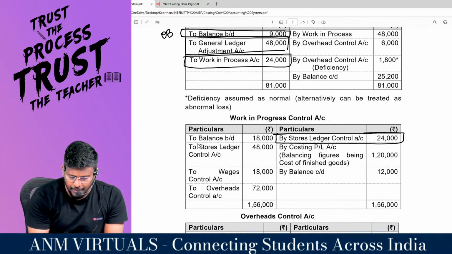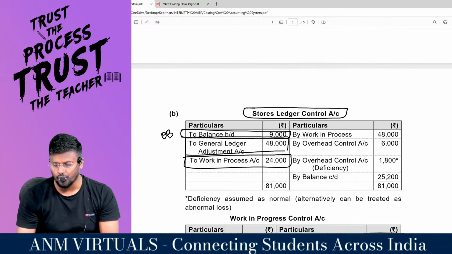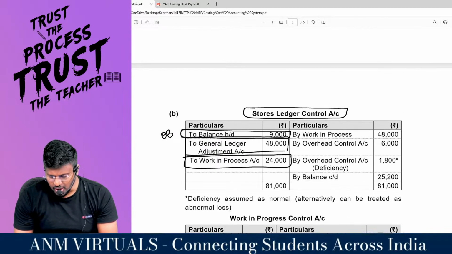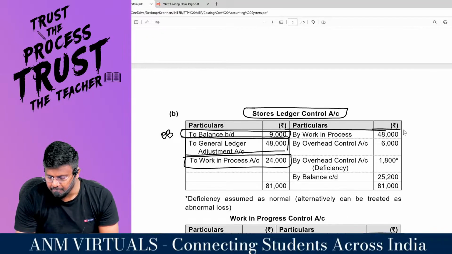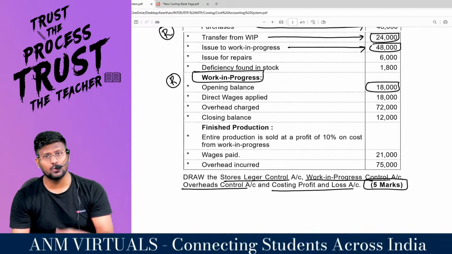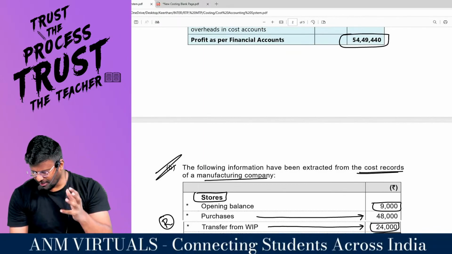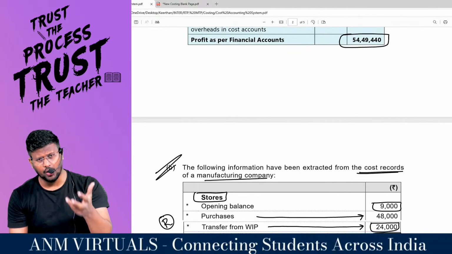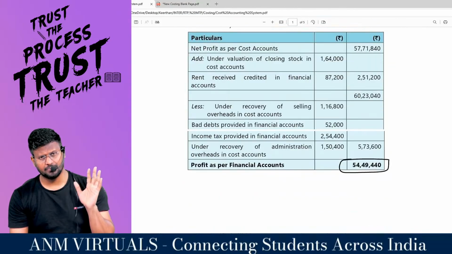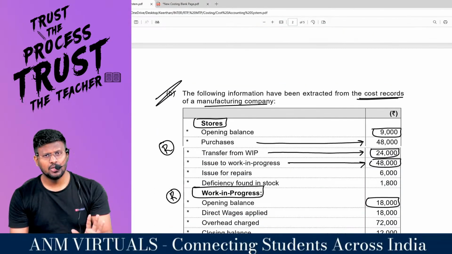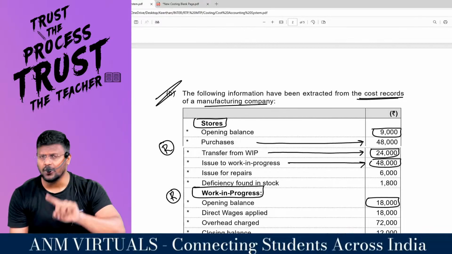So in the WIP ledger control account, debit side, to stores ledger control account 48,000. In the stores ledger control account, credit side, by WIP ledger control account 48,000, because the material has gone out of stores. So whenever in any transaction the material goes out of stores, I will credit the stores, and whoever is receiving, I will debit them.